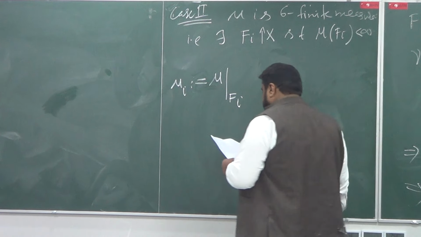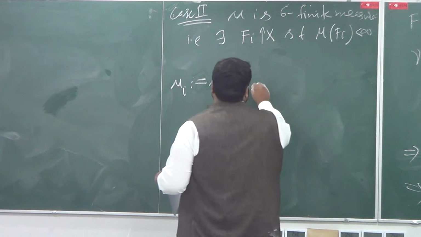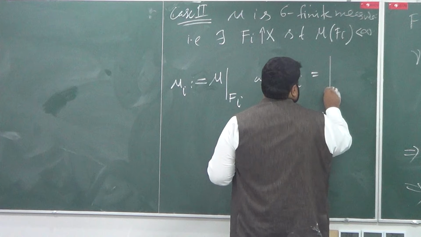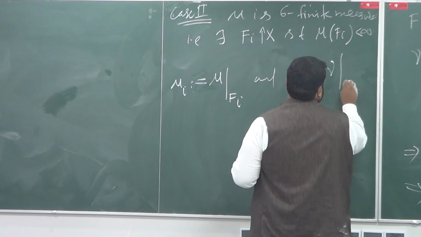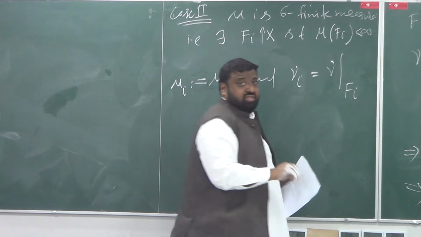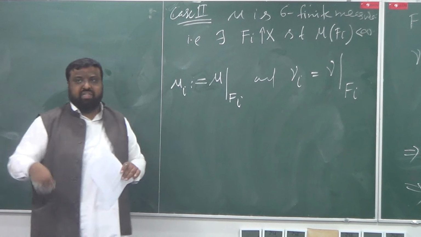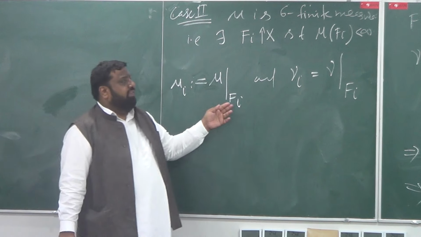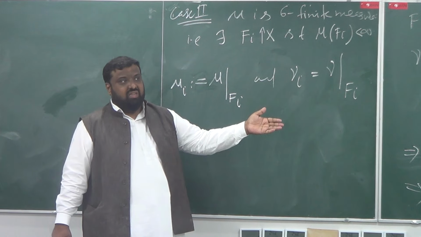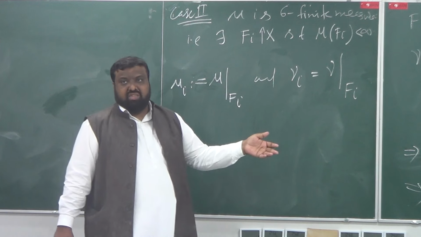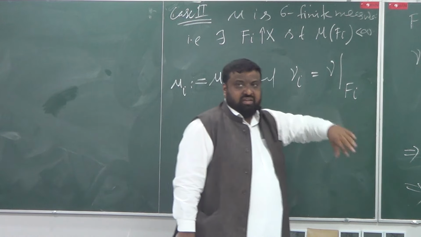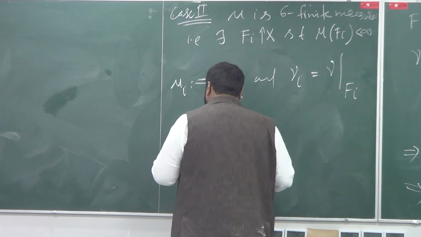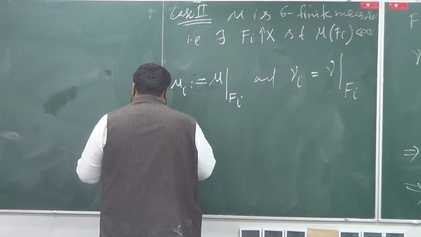In what sense? Similarly, define nu_i to be the restriction of nu onto F_i. So let's change the underlying space: instead of X, do everything with F_i. So I can say that with respect to F_i, the previous result is true. Both are finite measures, so just replace the bigger X by F_i. Then,